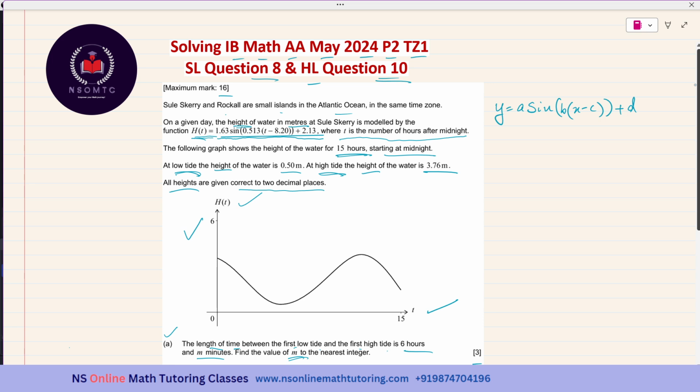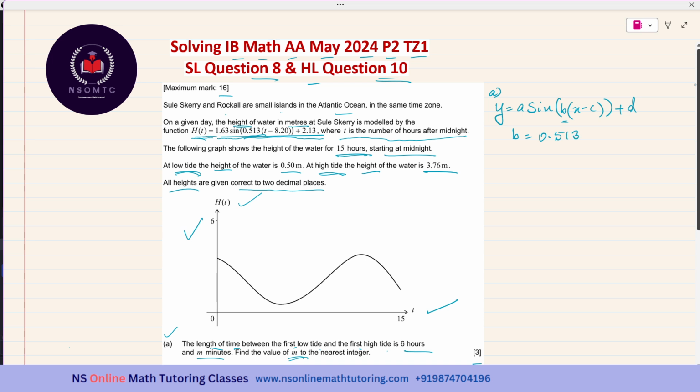If we relate these two function expressions, we see that the b value is 0.513. So b is equal to 0.513.